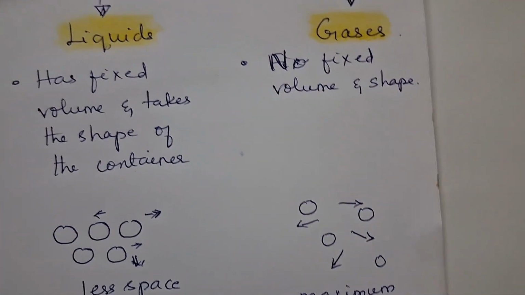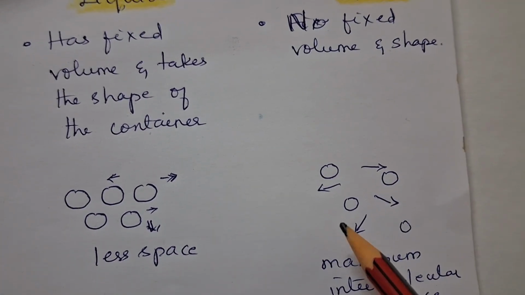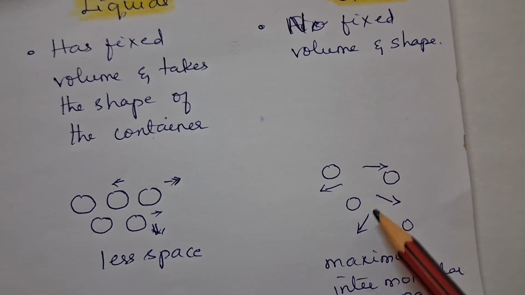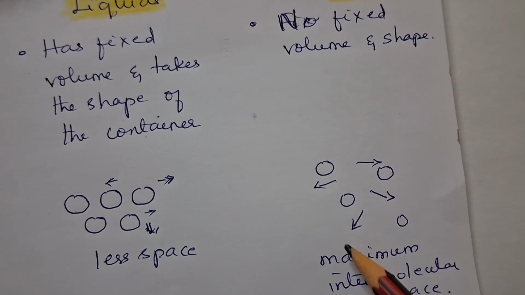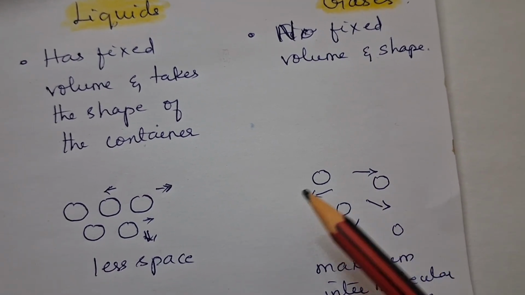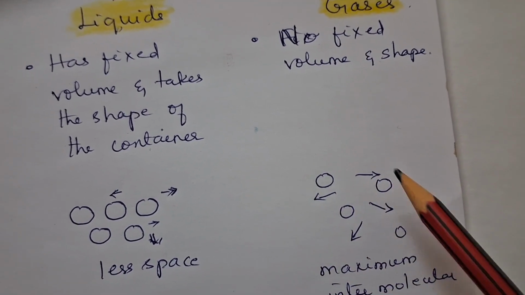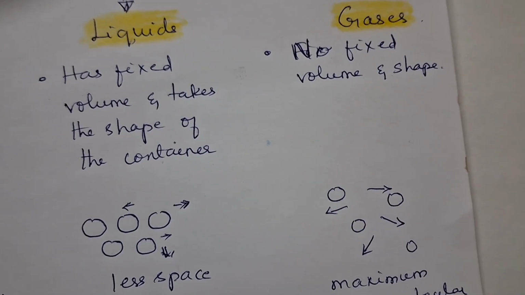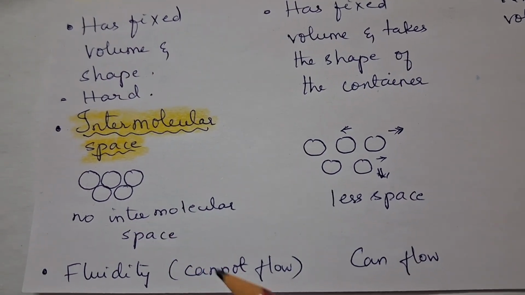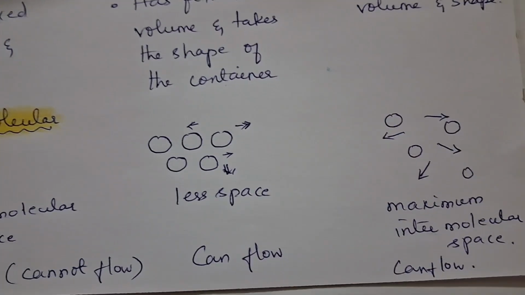In the case of gases, the molecules, the atoms, are distance apart and free to move. So the maximum intermolecular space is found in gases. They are in random motion and can move in any direction. Next one, fluidity. Solids cannot flow, whereas liquids can flow and gases can flow.